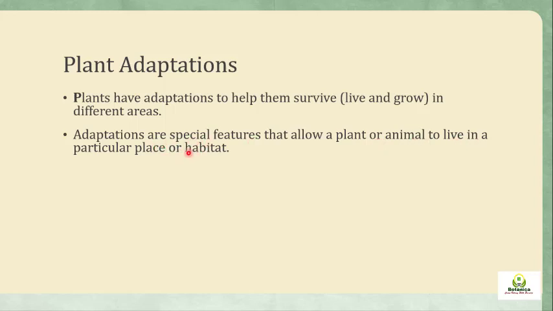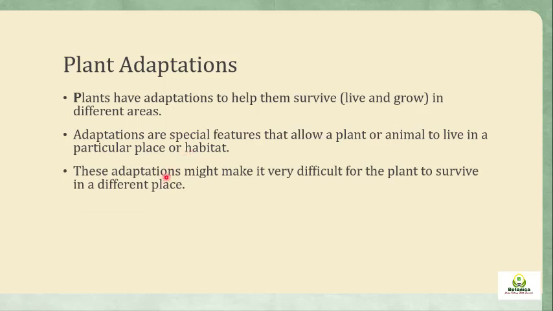As far as adaptations are concerned, we are here concerned only with plant adaptations, but adaptations are present in animals as well. They are also adapted to their environment. These adaptations might make it very difficult for the plant to survive in a different place. Same is the case with plants as with animals.